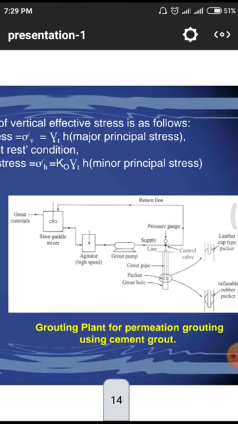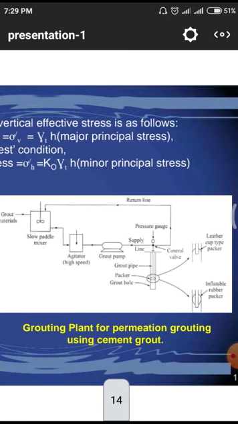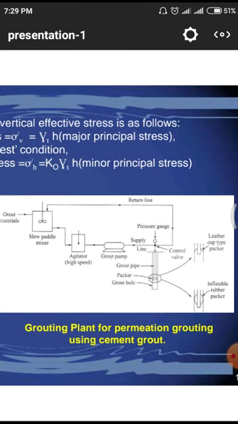This is a line diagram for this grouting phenomenon. First of all, we have to mix these grout materials using a slow paddle mixer. After that, we utilize an agitator at high speed, and then we need to pump those mixed materials in the grout pump, and we have to supply them with pressure gas.